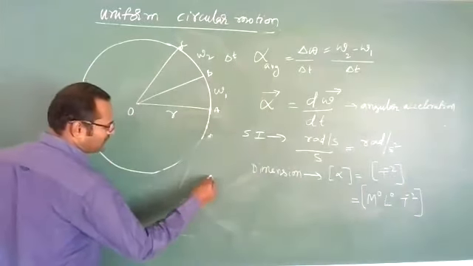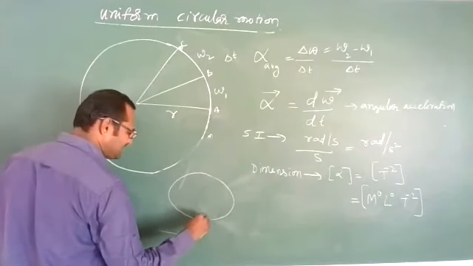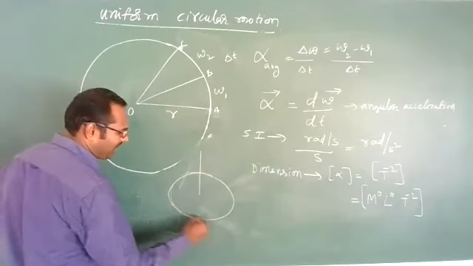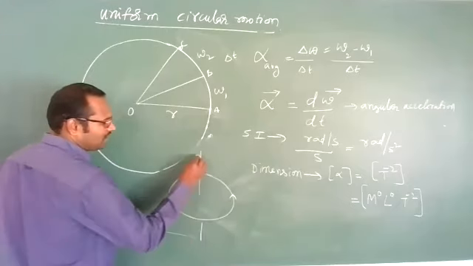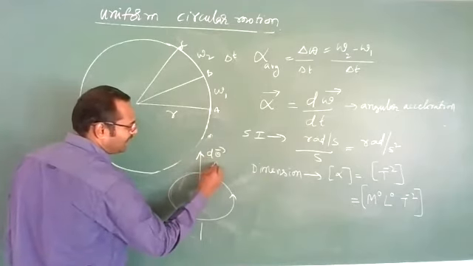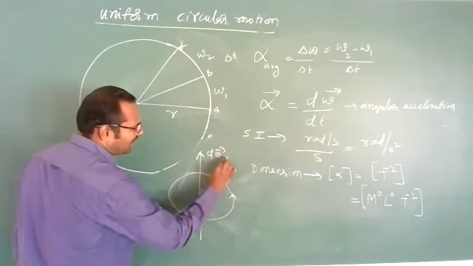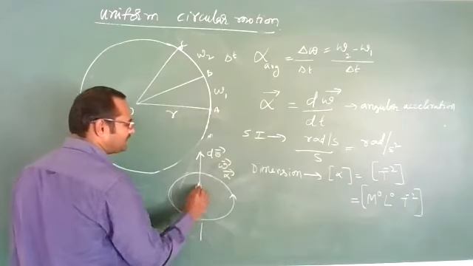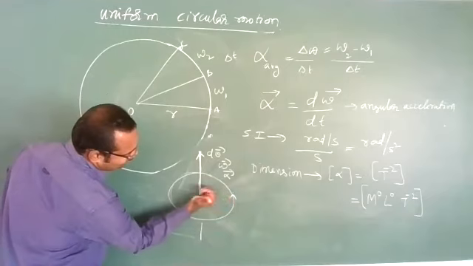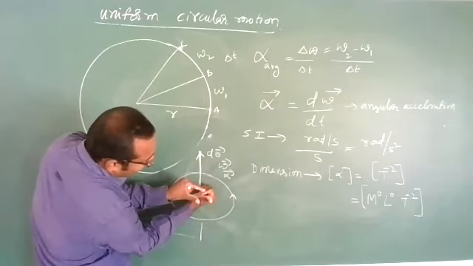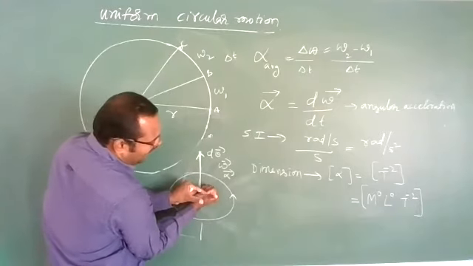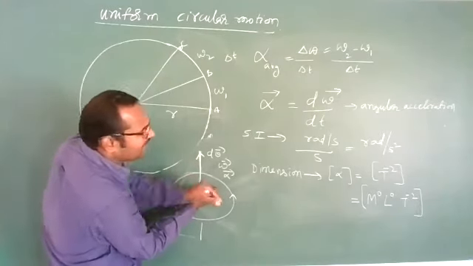Suppose a particle is moving along the circular path in this direction. In this direction you will have d theta, omega and alpha. All the directions are along this axis. If the particle is rotating like this, then along the thumb you will have the angular displacement vector, angular velocity vector and angular acceleration vector.